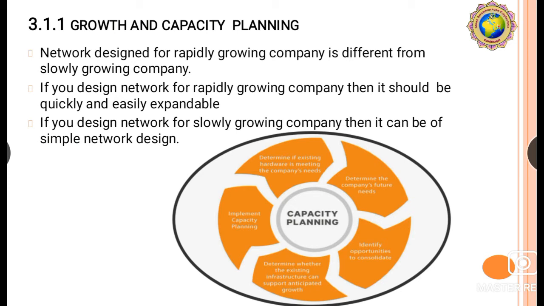So here, capacity planning is to determine if existing hardware is meeting the company's needs, determine the company's future needs, identify opportunities to consolidate, determine whether the existing infrastructure can support anticipated growth, and then implement capacity planning. So this is our capacity planning for publishing and developing our application using the network system.